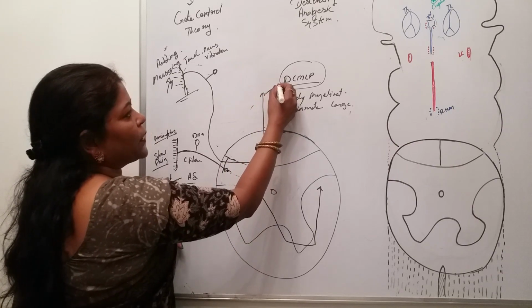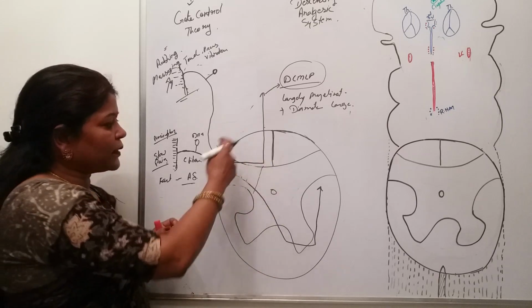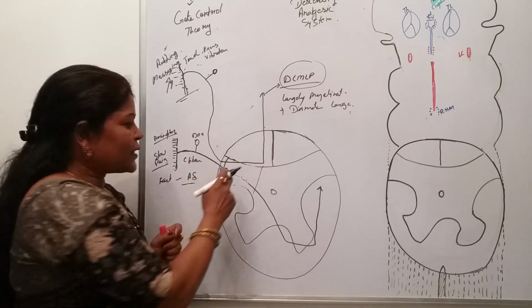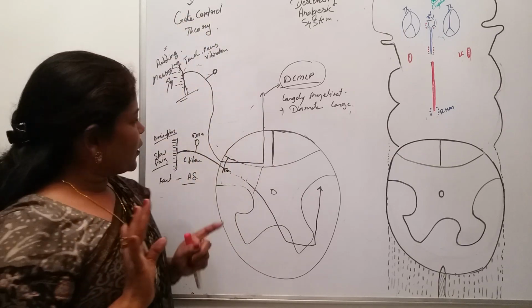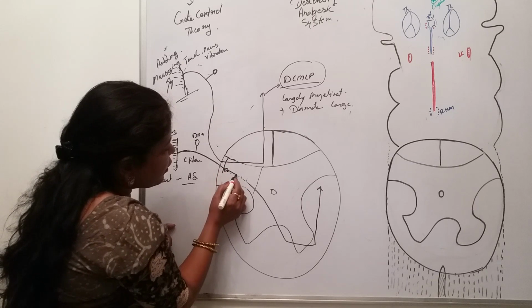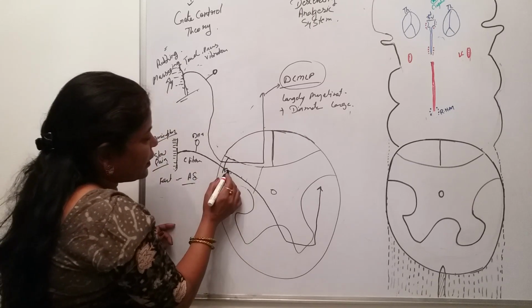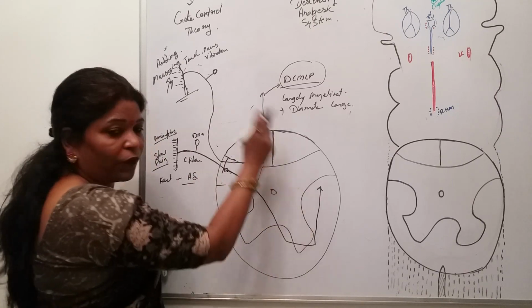Now what is the logic here? This is the gate. We are discussing the gate control theory. The action potentials of the pain impulses are generated by the second order neuron here and move upwards.